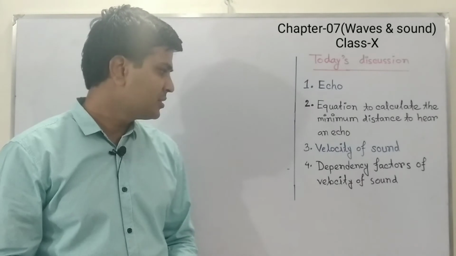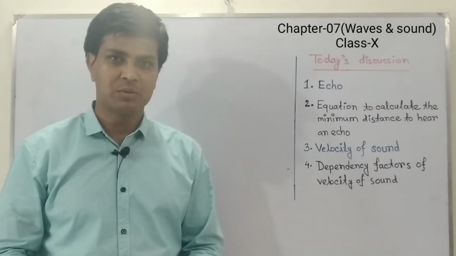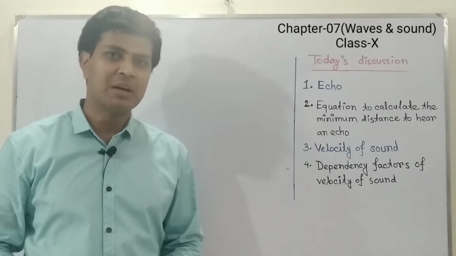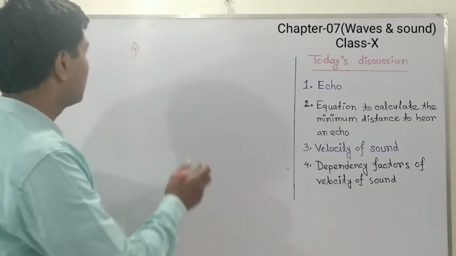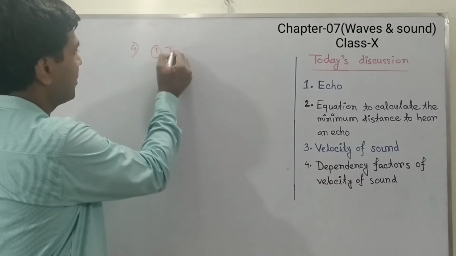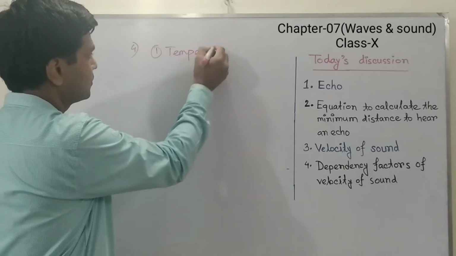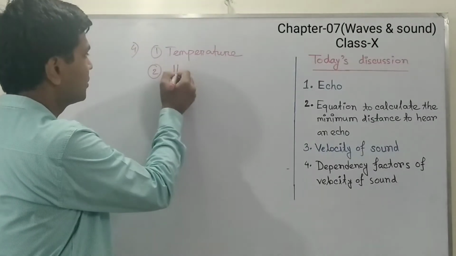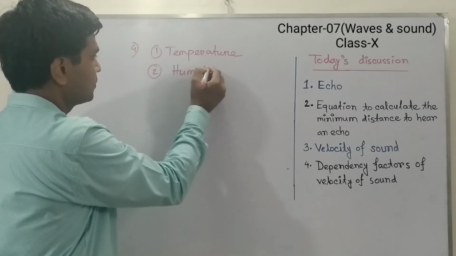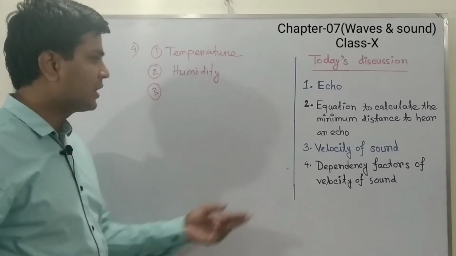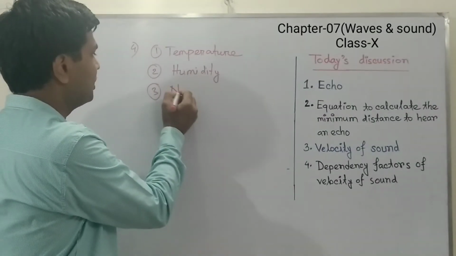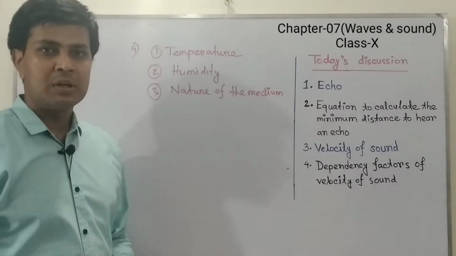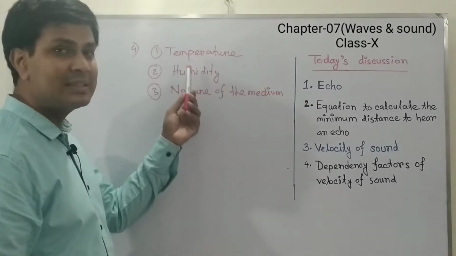The fourth topic is dependency factors of velocity of sound. We know velocity of sound depends on three quantities. Number one, temperature. Number two, humidity. And finally, the velocity of sound depends on the nature of the medium. Let us know how velocity of sound depends on these three quantities.